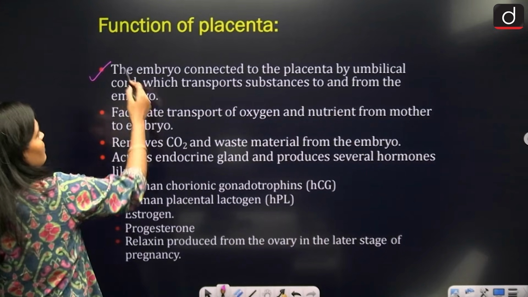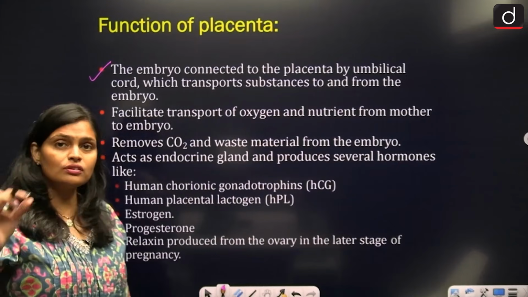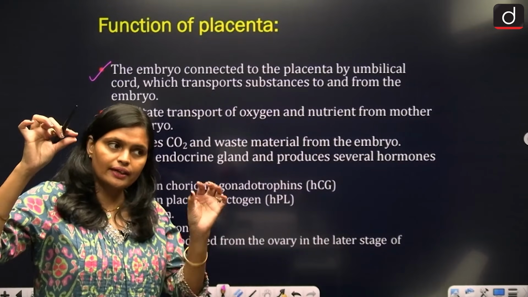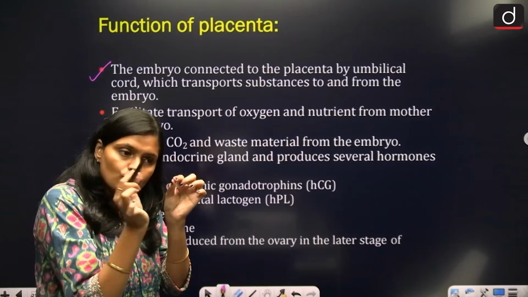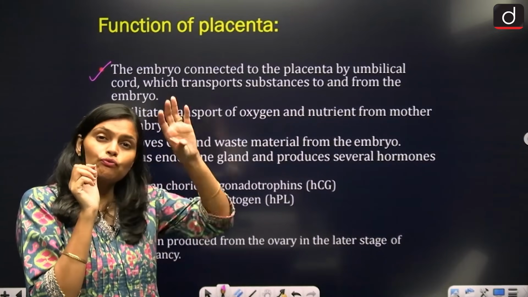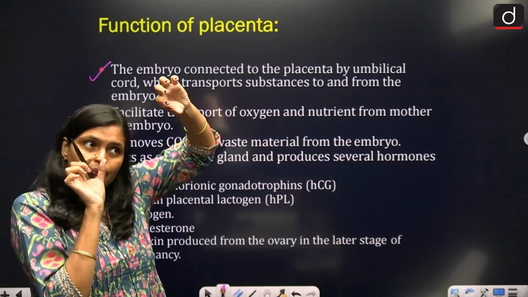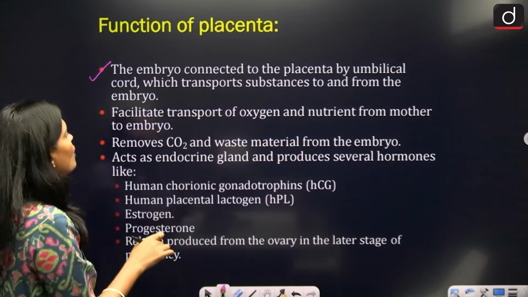Placenta, the function of placenta is what? The embryo is now connected to the placenta by umbilical cord, which transports substance to and from the embryo. So now this embryo is connected with the placenta with the umbilical cord. Because embryo formed from inner cell mass and trophoblast form placenta. So the embryo connected with that placenta with the help of umbilical cord.